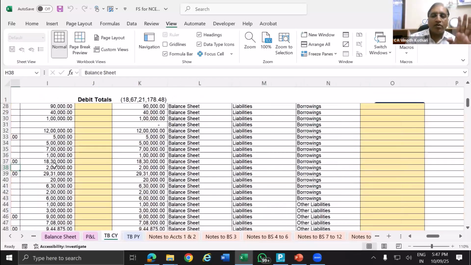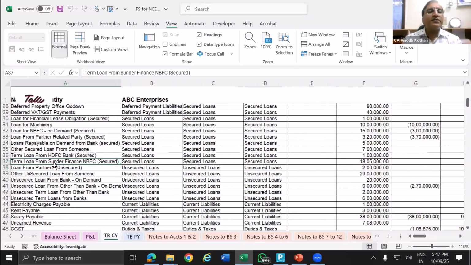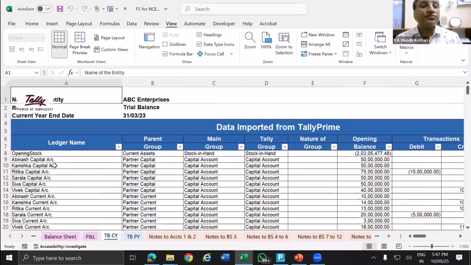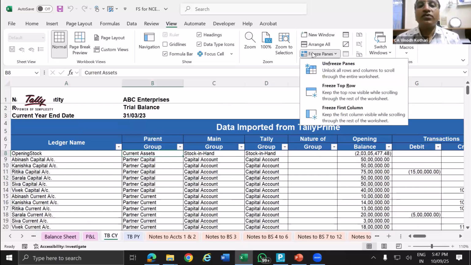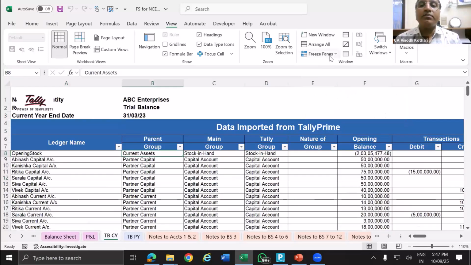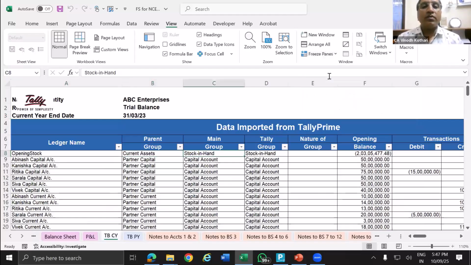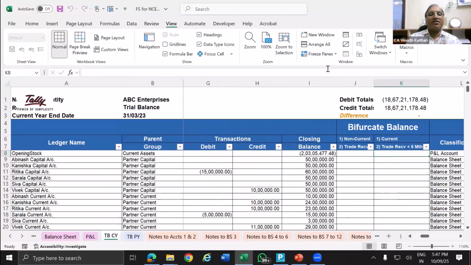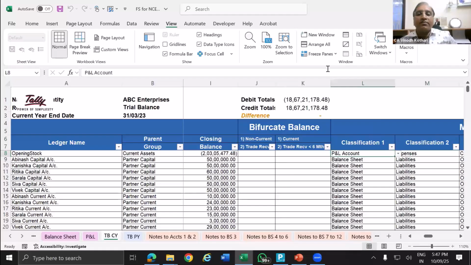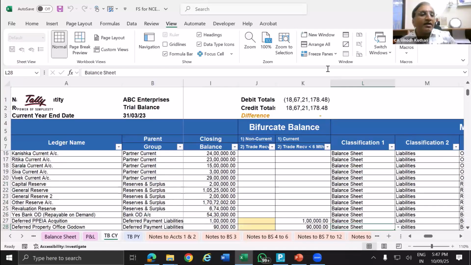Once again, I'm telling you, sometimes when you see a ledger, you feel that I'll activate freeze, unfreeze pane. Okay, I will freeze till here. You can freeze and unfreeze the data because freezing saves a lot of time. It will not waste your time. So here you can see now some data is there.